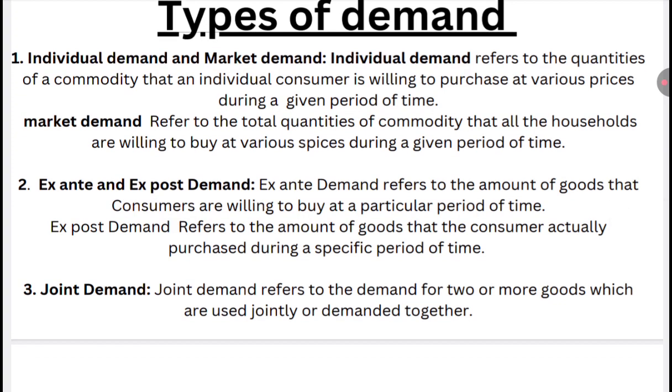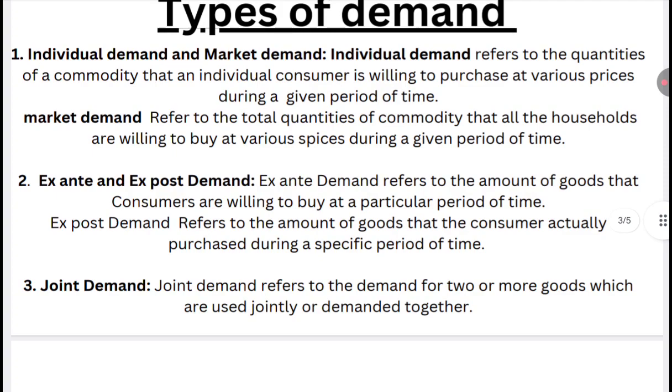Moving ahead, what is extent and exposed demand? Extent demand refers to the amount of good which consumers are willing to buy, meaning they are thinking that they will be buying that product during a particular period of time. And exposed demand refers to those consumers who actually purchase the product. They have the capacity and have actually purchased that product during a specific period of time. So extent means they are willing, they are thinking about it, and exposed means they have already purchased that product at a specific period of time.